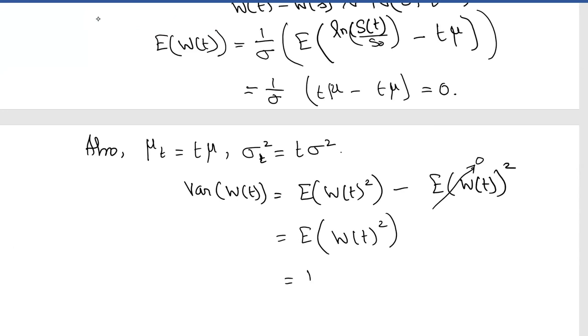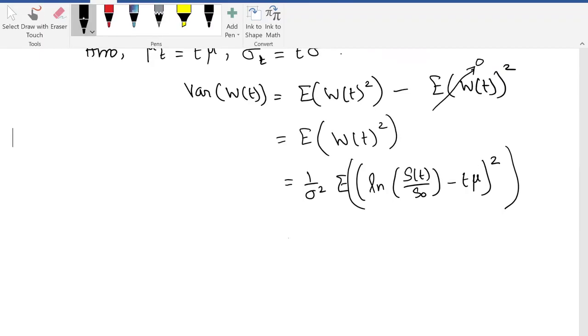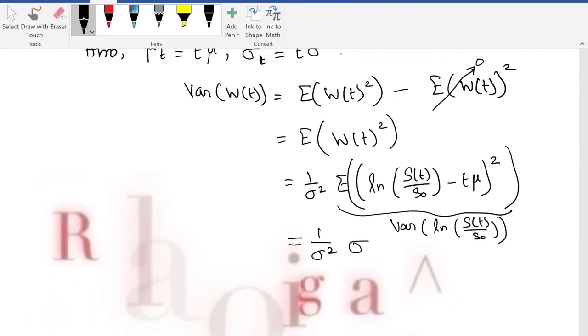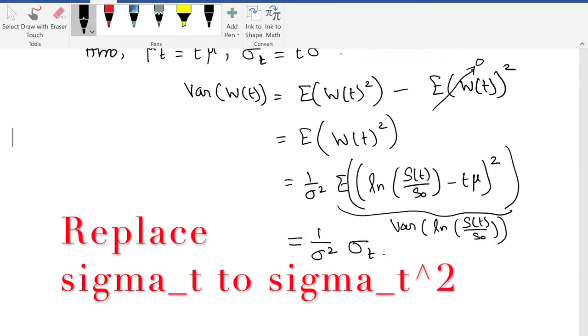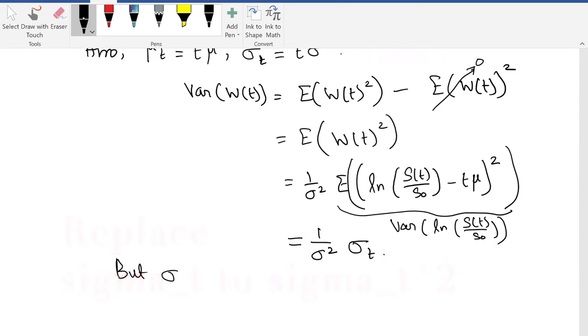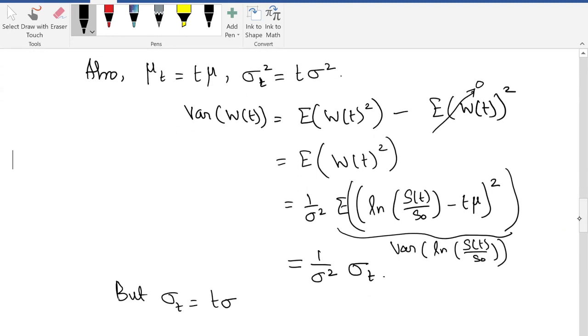That is equal to 1 by sigma square into the expectation of log S of T by S naught minus T mu the whole square. This is nothing but 1 by sigma square into the variance of log S of T by S naught, right? So that is sigma T square. But we have seen that sigma T square is nothing but T into sigma square, that we derived in the last class also.